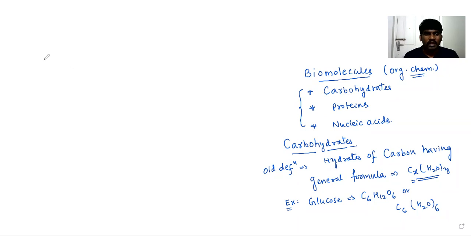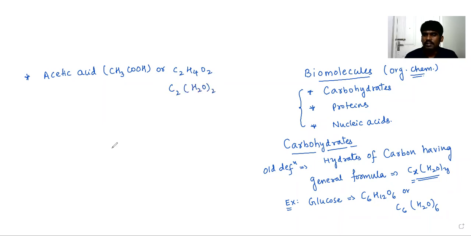It's fine. But when it comes to acetic acid, what is the molecular formula? CH3COOH, or I can write it as C2H4O2. So C2H4O2 I can also write as C2(H2O)2.